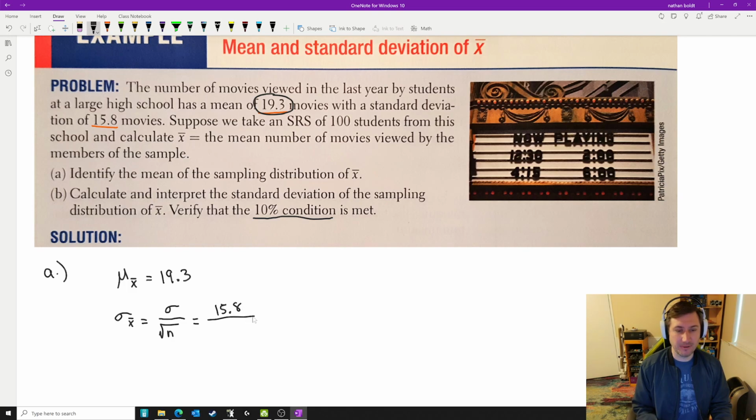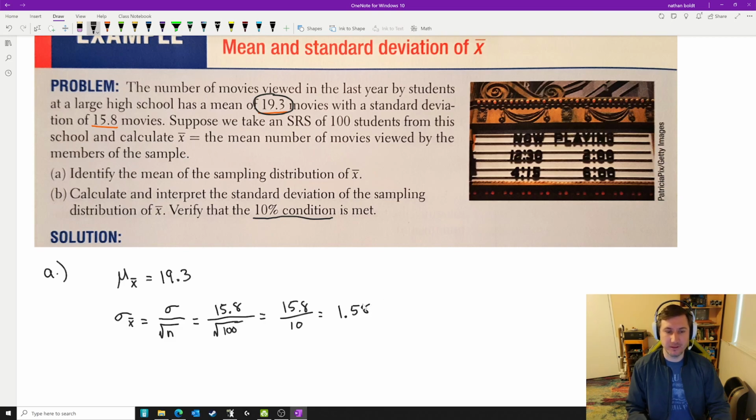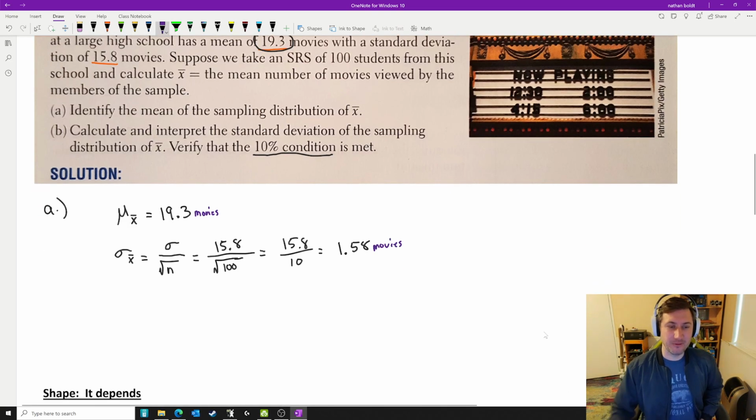15.8 divided by the square root of 100, because we are taking samples of 100, is equal to, well, we can do this in our head actually, can't we? 15.8 divided by 10, and then that just moves a decimal place over, so 1.58. All right, those do have units, don't they? I should put the units. Those are both measured in movies. All right. There we have it, the mean and standard deviation.